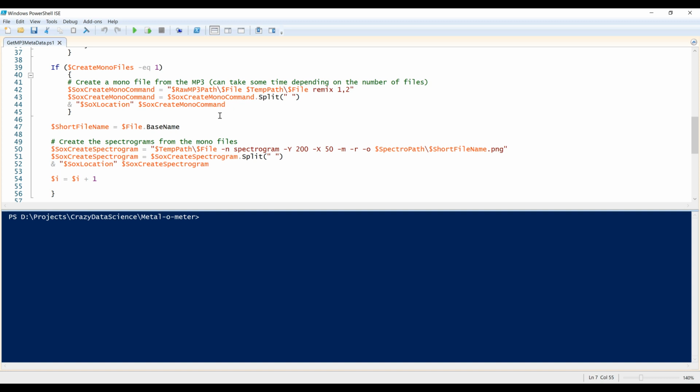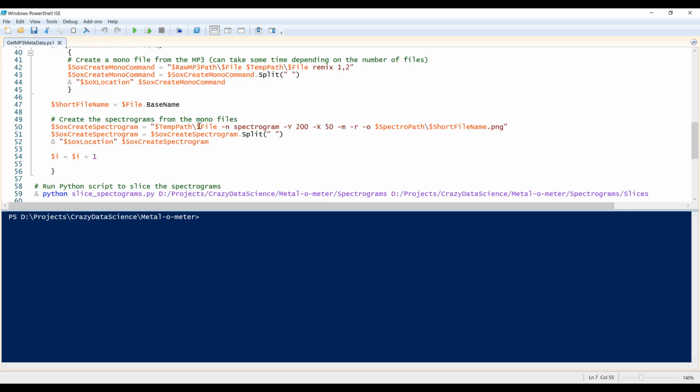After we've created a mono file, we're going to call SOX, which is the program you need to install to generate spectrograms, and basically tell it for each MP3 file we just converted to mono, generate a spectrogram and place it inside the path we defined at the top of the PowerShell.